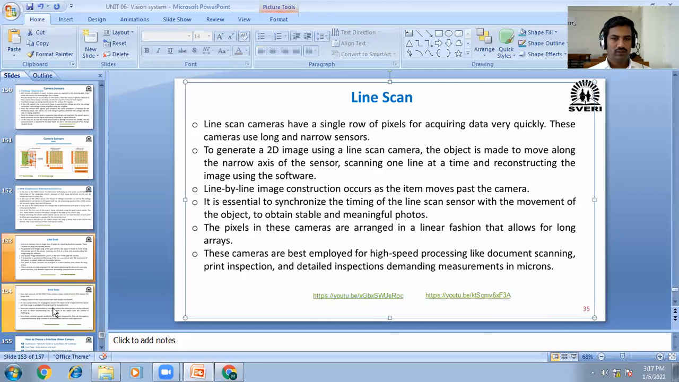I will share this. Okay, maybe you understood. The line scan camera is used where there is a continuous object that you want to inspect, and how it is scanned, how it works. Line scan cameras have a single row of pixels, meaning it does not have a square pixel set. Rather than a square pixel set, only a single row of pixels, and with the help of that only it is capturing the images.